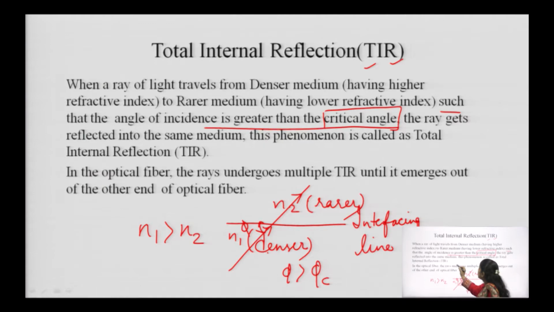The ray gets reflected into the same medium. If this condition is satisfied, then instead of the ray moving towards the other medium, it gets reflected back into the same medium, and this process is called TIR, total internal reflection. It means all the reflection is going internally, it will not go externally. So, this is the basic principle of TIR. We will again explain it through the diagram in the further slides.